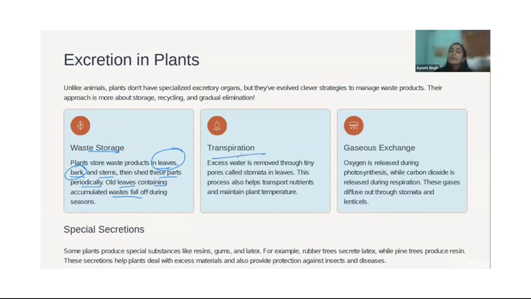Then transpiration. Extra water always comes out through the leaves via transpiration. The tiny pores called stomata help in maintaining the whole balance. Now gaseous exchange. Oxygen is released during photosynthesis while carbon dioxide is released during respiration. So there is a balance. Even plants respire, so they need oxygen. Respiration happens all the time, but the rate of photosynthesis is higher in the morning. So plants take in more carbon dioxide in the morning, but at night they do not. More oxygen intake happens in plants, and they also release carbon dioxide at night.